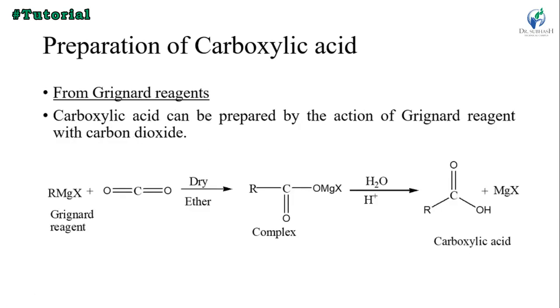The second one is the Grignard reagent. The Grignard reagent reacts with carbon dioxide in the presence of dry ether, and then a complex is formed. Then adding H2O and H plus ion makes the carboxylic acid, and one magnesium halide, MgX, is removed.